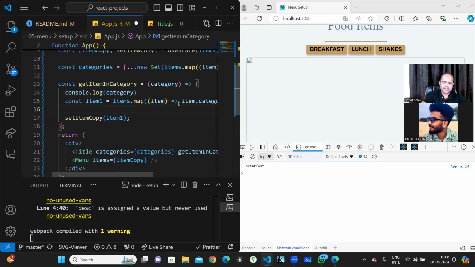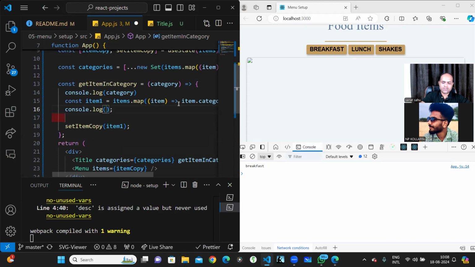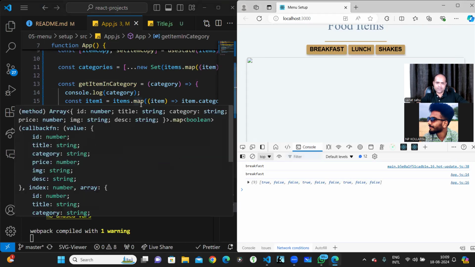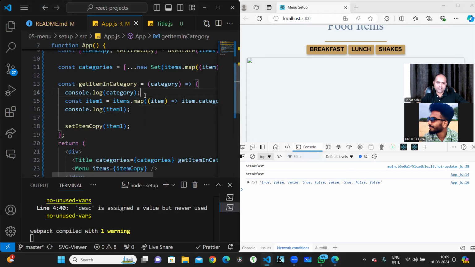So the item one, what is there? If the item one is not an array, then it will not work, right? So this will be item one. Let me save. When I click on breakfast, it is expected that I'll see all the breakfast. When I click on breakfast, what do I see? Oh, see, now true, false is coming. This is not an array of items. Now the other is not working.